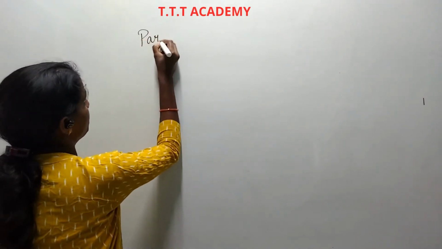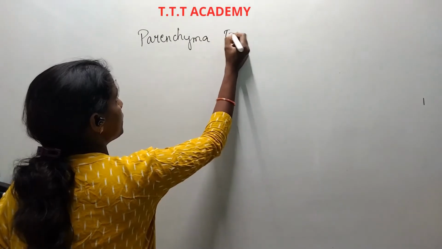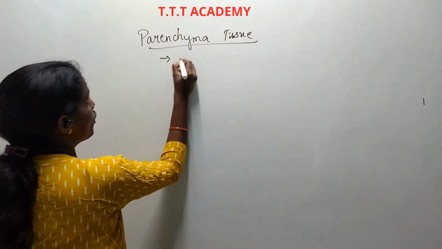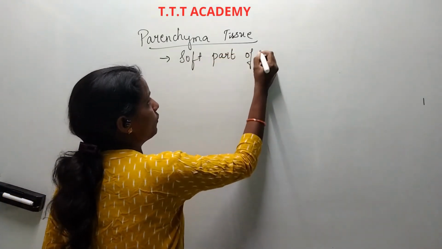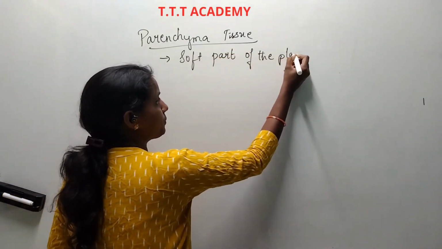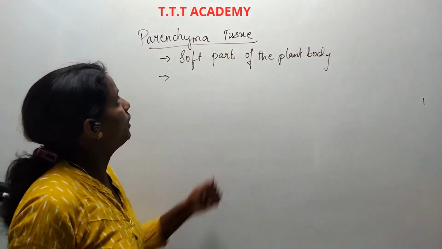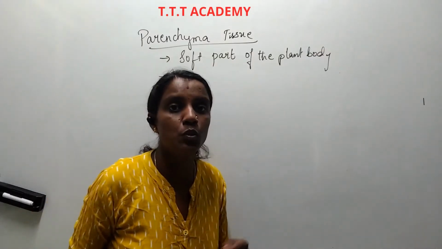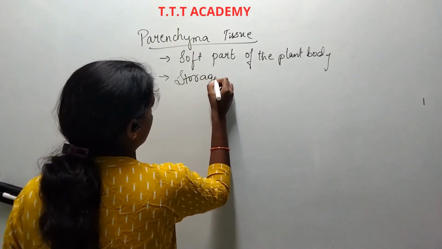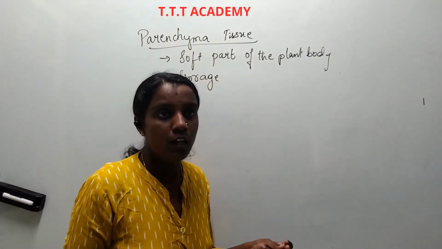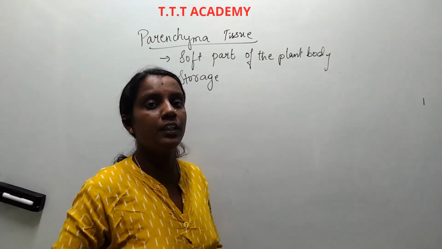Parenchyma tissue. These parenchyma tissues are found in the soft part of the plant body. Parenchyma helps in the storage of food. After photosynthesis, when the food is prepared by the plants, they store it in the form of starch.